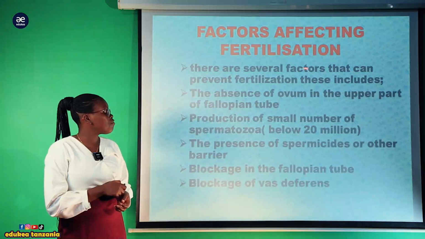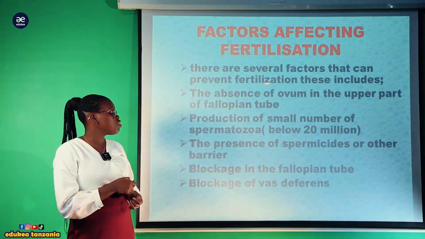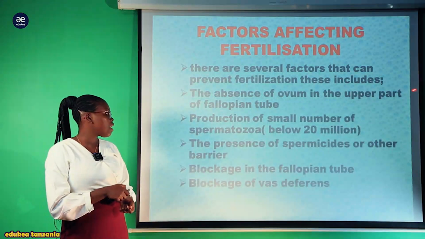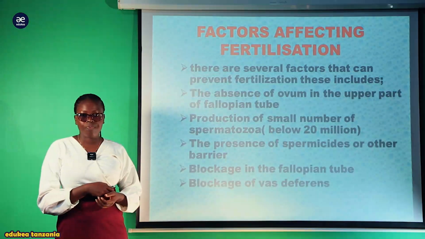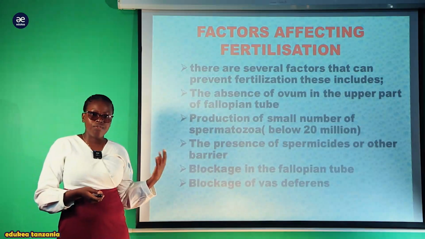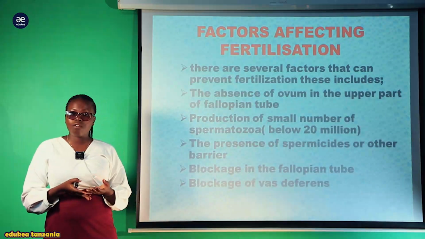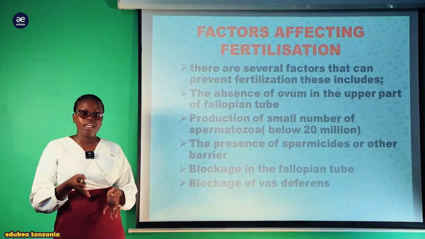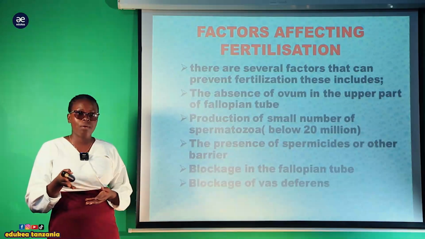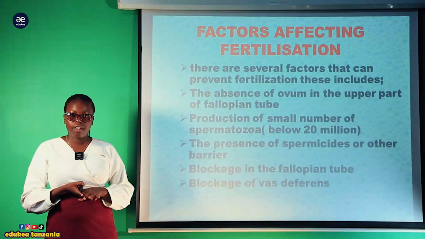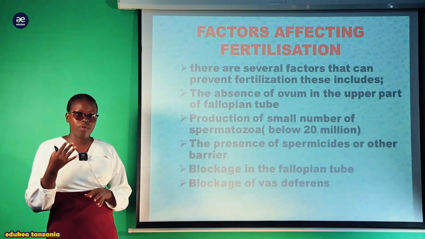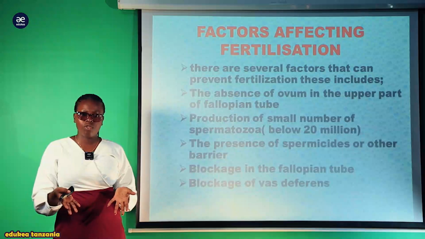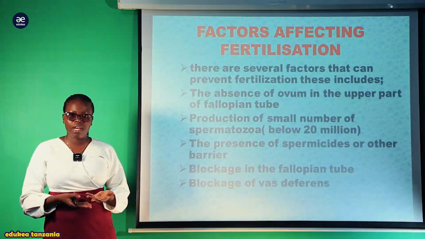So there are several factors that can prevent fertilization from occurring, and these include the absence of ovum in the upper part of the fallopian tube. Kwa hiyo mwanamke anaweza akakutana na mwanaume during the ovulation period, lakini sasa ile matured ovum inaweza isiwepo katika upper region of the fallopian tube. Hivyo sperm zikifika pale hazitapata ovum, na hivyo no fusion.